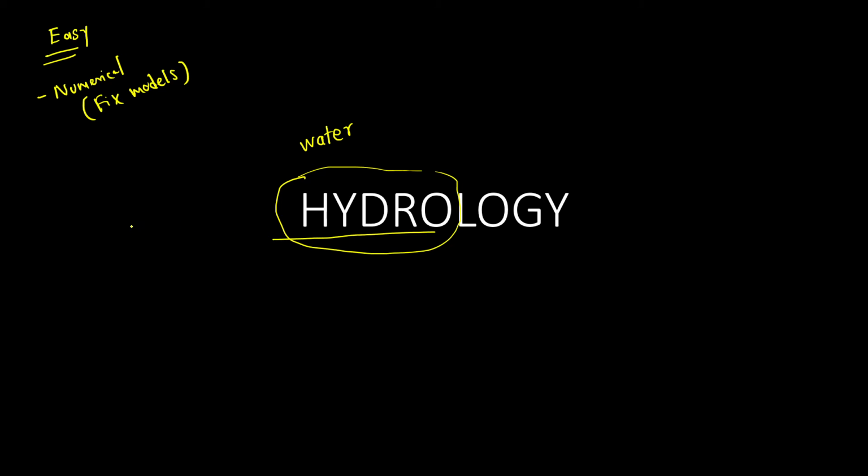So what are we going to see in hydrology? The main aim is to study the science of water. What do we mean by the study of the science of water? That means how we get the water and how the water gets circulated from the earth surface to the atmosphere, and then again from the atmosphere to the earth. In short, if I want to define hydrology, it is the study of the hydrological cycle.